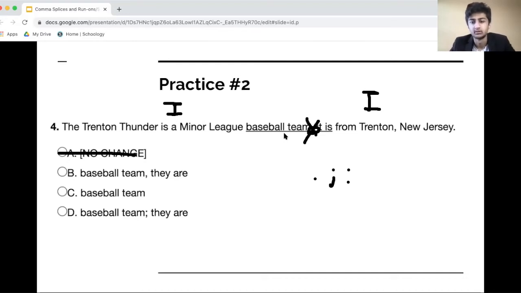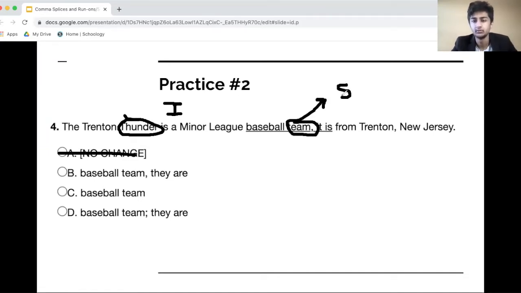The Trenton Thunder is a minor league baseball team, comma, they are from Trenton, New Jersey. So there's a couple things wrong here, and I'm going to highlight them. First thing wrong: think about the Trenton Thunder. Is it a singular noun or a plural noun? The Trenton Thunder is one team. It's a minor league baseball team. Because of that, this is going to be a singular noun, so we need a singular verb. Are is a plural verb. Because of that, this is going to be wrong.